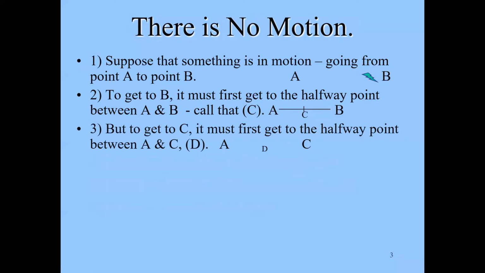But then to get to C, we'll just magnify this left portion of what we have in 2 diagrammed. And to get to C, it must first get to the halfway point between A and C. So we'll magnify that. We'll have A and C. There's a distance that it has to travel there. And so we'll call that midpoint D in this case.